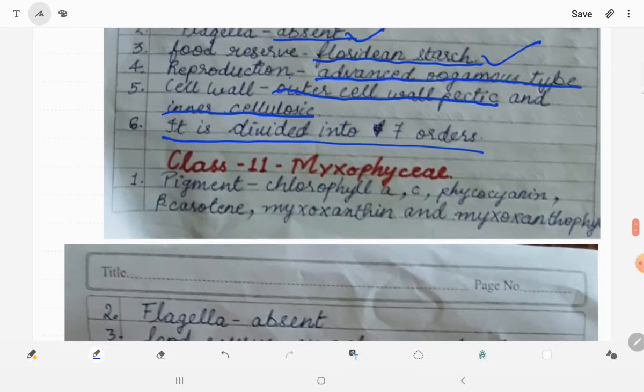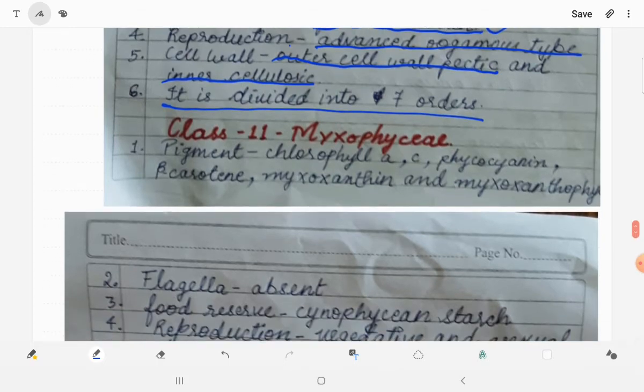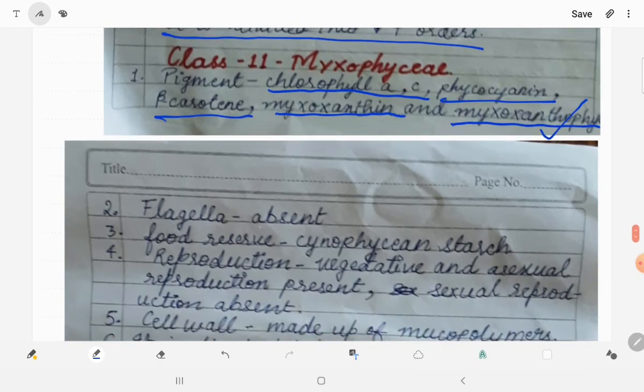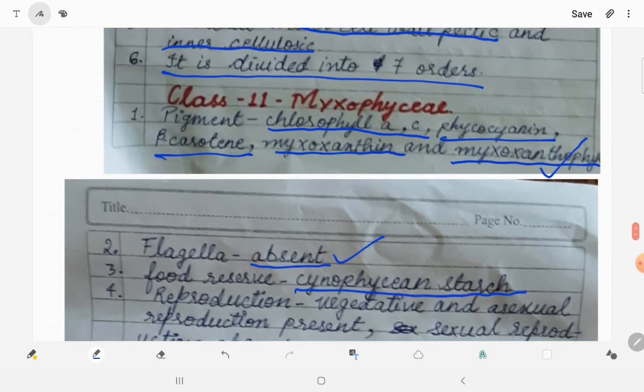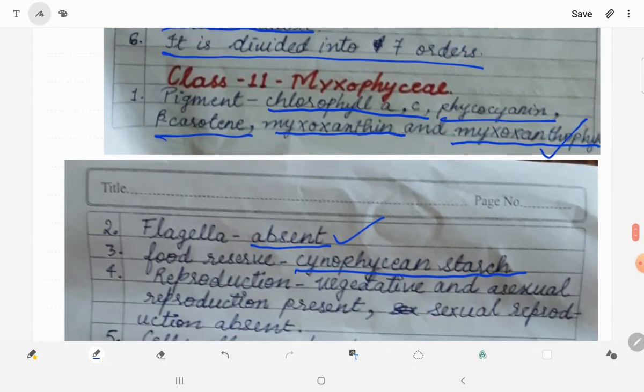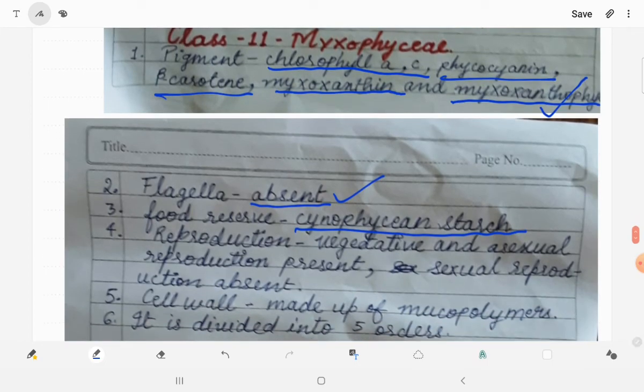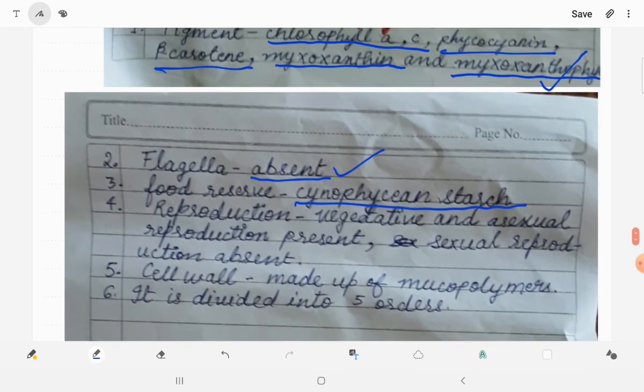Let us move to the last class, which is Myxophyceae. Pigments present in it are chlorophyll A and C, phycocyanin, beta carotene, myxoxanthin and myxoxanthophyll. These pigments are very important. Flagella are absent. This point is to be learned. Food reserve is Cyanophycean starch. So Myxophyceae contains Cyanophycean starch as the food reserve. This is to be learned.